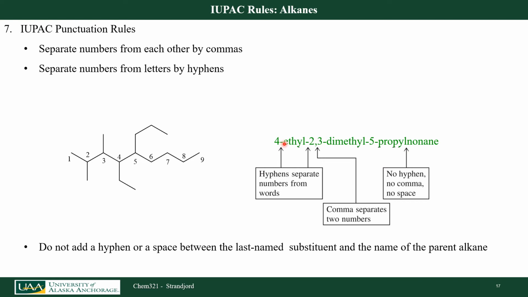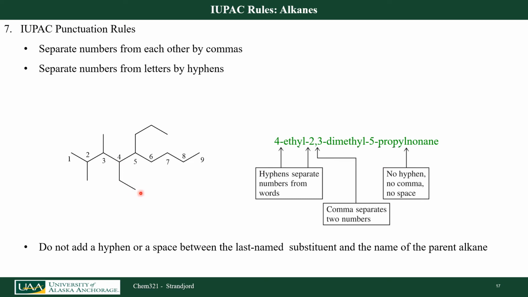So I have 4-ethyl-2,3-dimethyl-5-propylnonane. Notice there is no punctuation between my very last substituent and my parent name. Let's make sure this name is right. I got 1, 2, 3, 4, 5, 6, 7, 8, 9, so that's going to be a nonane. I have a methyl at carbons number 2 and 3, so that's my dimethyl.